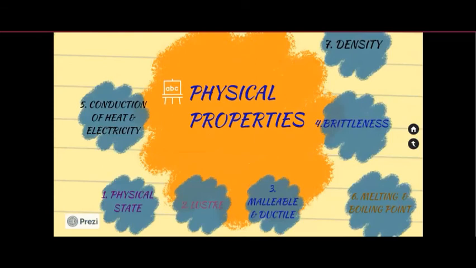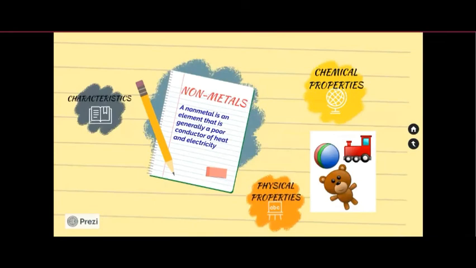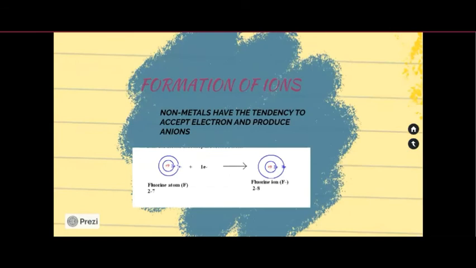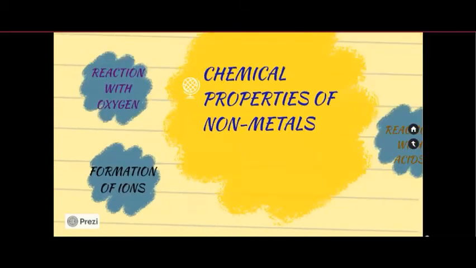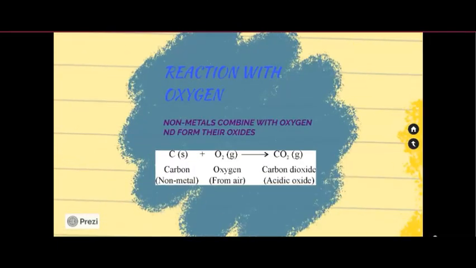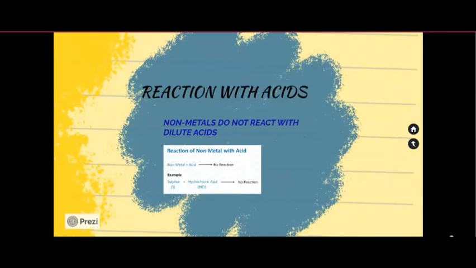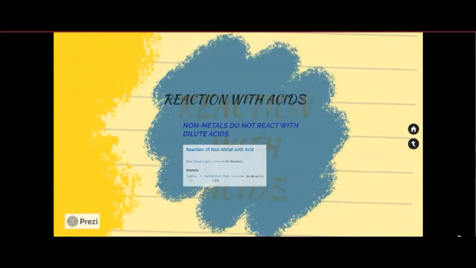Now let us look at the chemical properties of non-metals. First is formation of ions. Non-metals have the tendency to accept electrons in their valence shell to form negatively charged ions called anions. Second is reaction with oxygen. Non-metals combine with oxygen to form their oxides. Next is reaction with acids. Non-metals do not react with dilute acids.